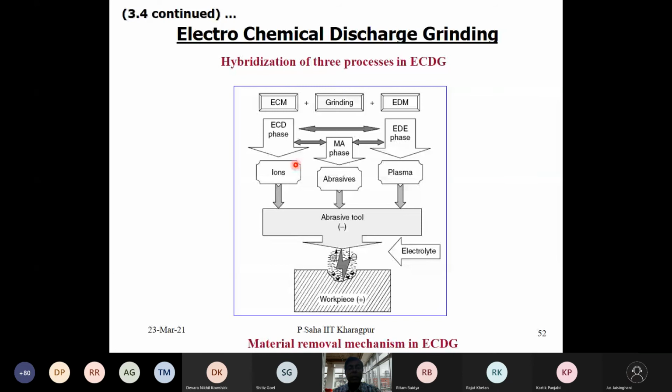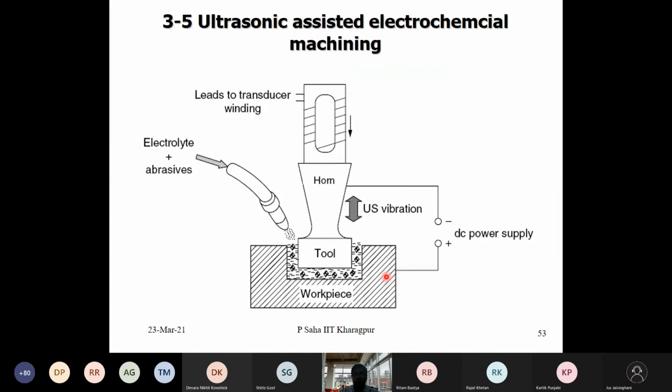So typically, on one side you have ECM, where charge will be carried by the ions through the abrasive wheel, and material will be removed from the workpiece through these ions. For EDM, it will be through the spark and its thermal action. For grinding, whatever minimum number of grits touch the workpiece, removal will be through the physical interaction of the abrasive grits with your workpiece. So together they will give better results.